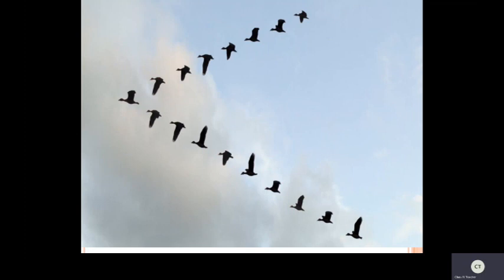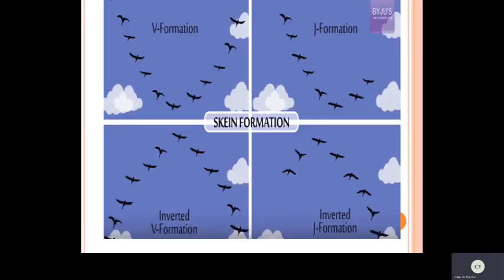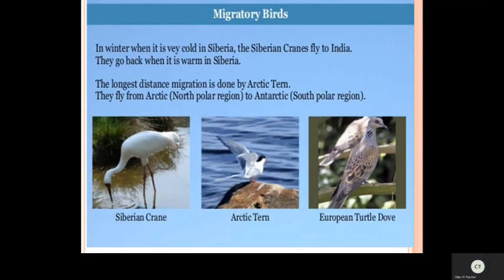See how they are forming the formations, V-shaped formations. Yes, these are the different kinds of formation. We have studied about migratory birds also. Migration means moving from one place to another place in search of food, water and shelter.